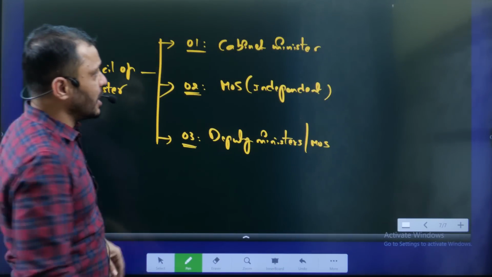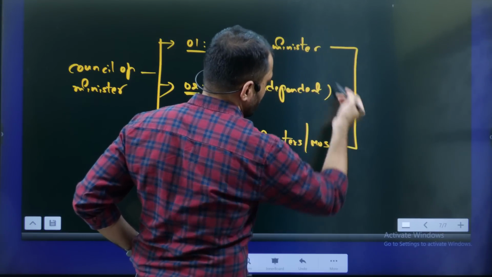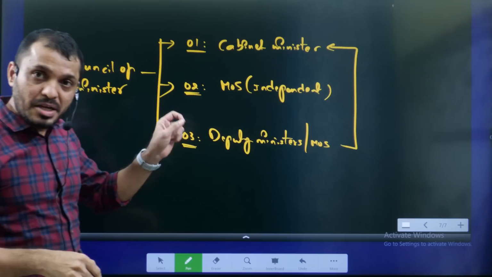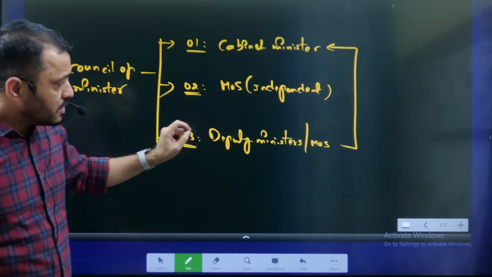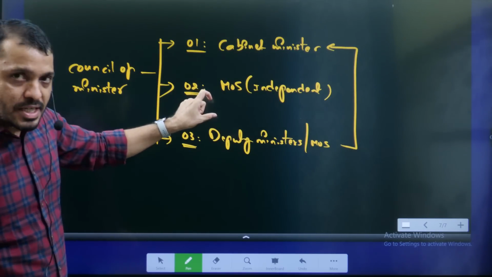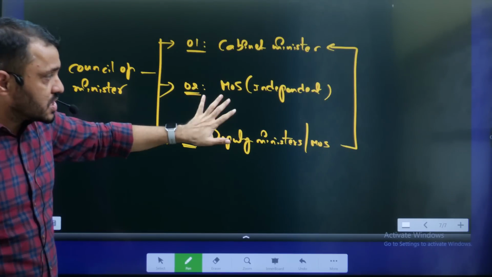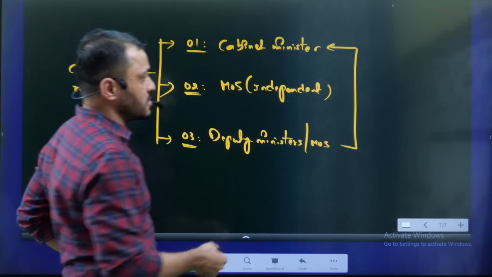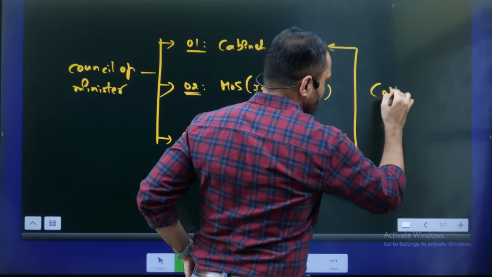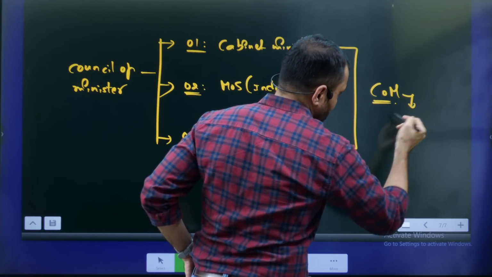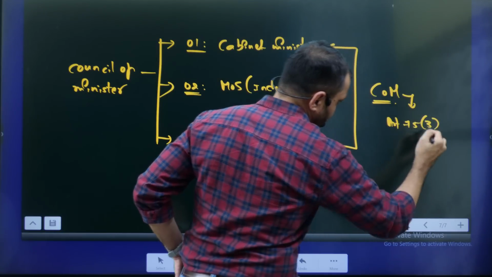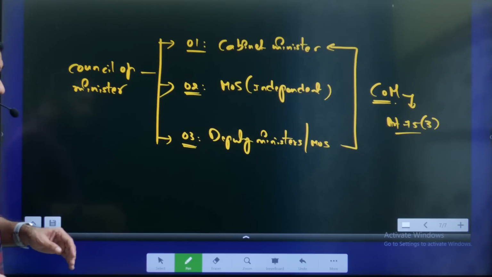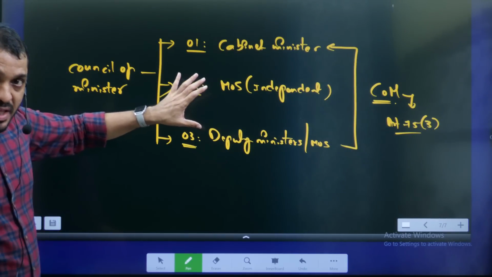Normally, Deputy Ministers will help Cabinet Ministers. Each Cabinet Minister may have at least 1 Deputy Minister or more than 1 Deputy Minister. Whereas the Minister of State Independent functions independently. All these 3 together are known as the Council of Ministers, friends. Like I said earlier, this Council of Ministers is responsible only to the lower house, Article 75, Clause 3. Now, nowhere is the Deputy Chief Minister mentioned.